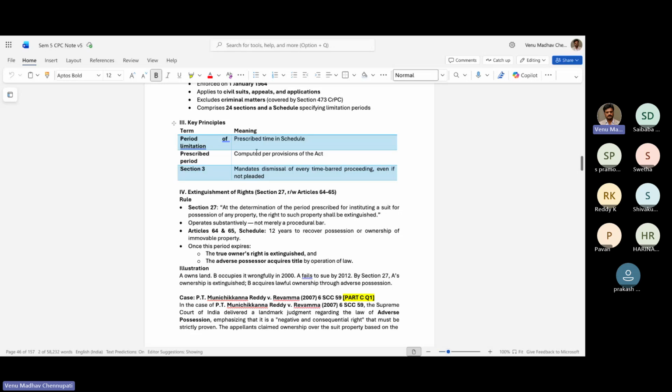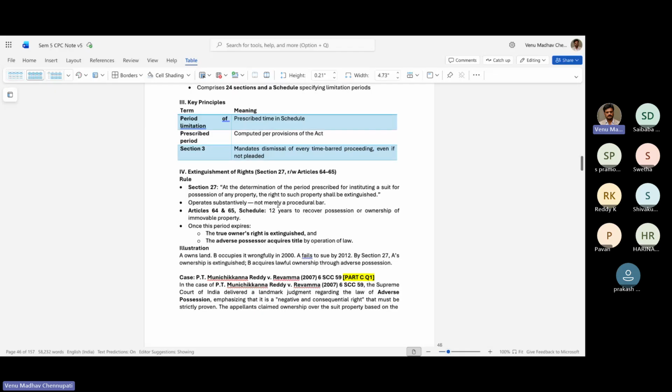So the prescribed time depends on what type of case it is; based on that you will have the time limits. And the prescribed period is computed as per the provisions of the act. And section 3 mandates dismissal of every time-barred proceeding even if not pleaded.